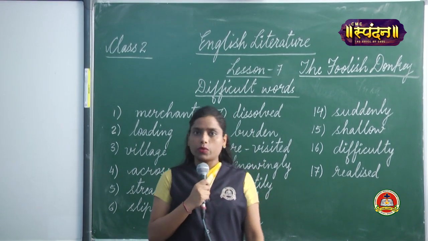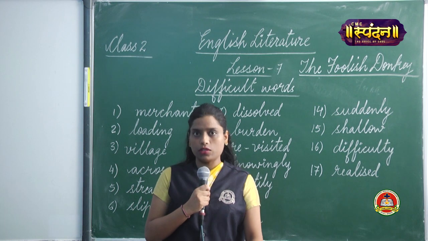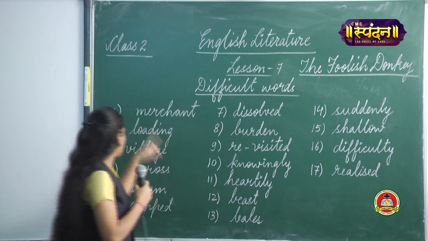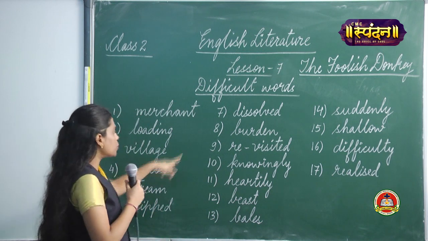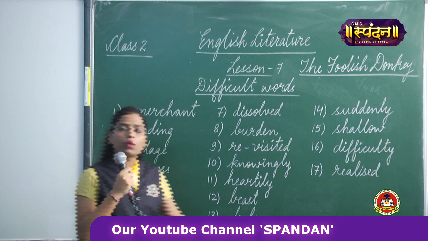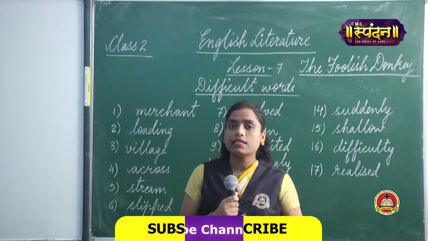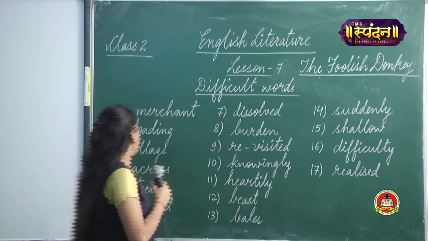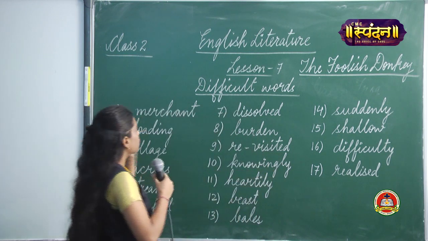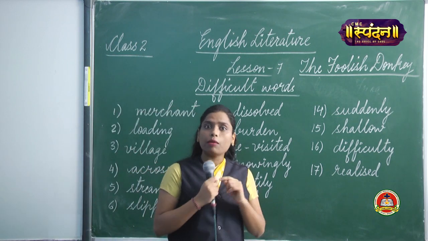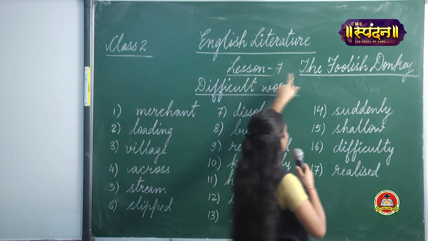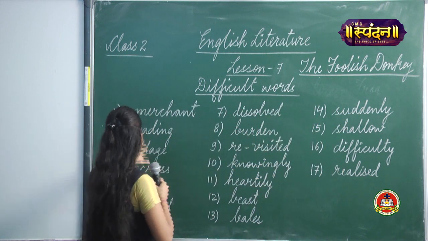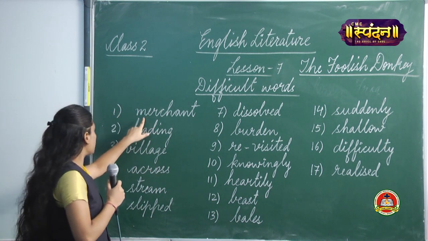Now before we start with the lesson, I would like to discuss some difficult words, their spellings and their pronunciation. Okay? As you can see, I have written all the difficult words mentioned in the lesson. One by one, we are going to spell these words, and when I spell them, you have to pronounce these words after me, okay? The name of our lesson is lesson number 7, The Foolish Donkey, and we are doing the difficult words of this lesson.